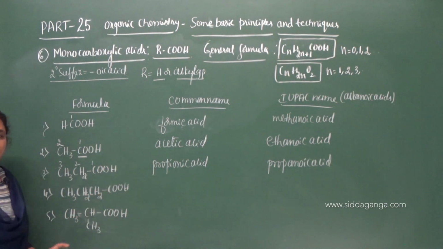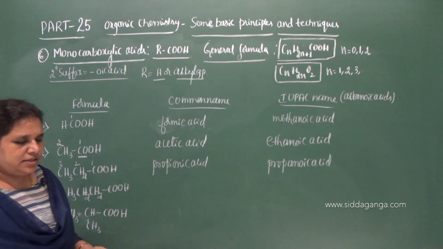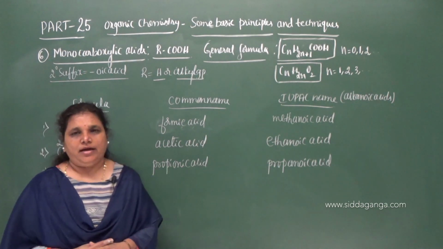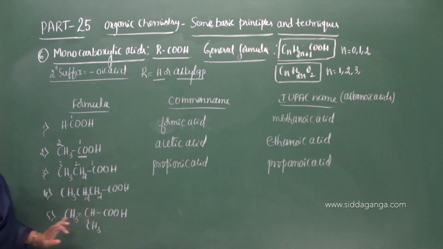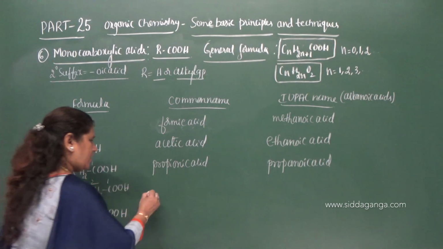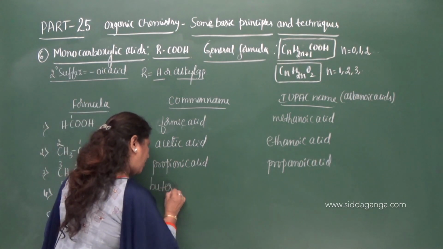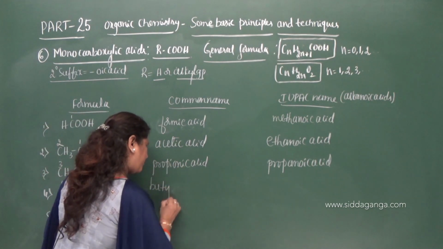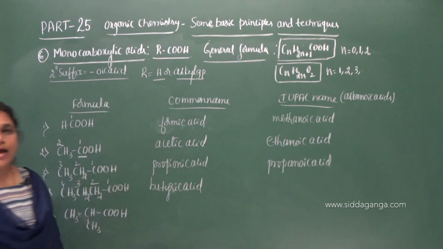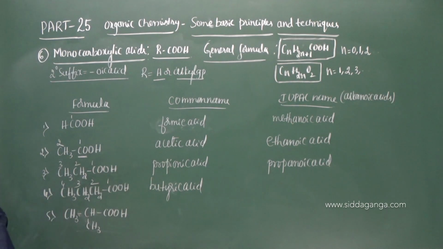Now what about this compound? 1, 2, 3, 4. The acid containing 4 carbon atoms is mainly present in butter, and hence it is called butyric acid. Butyric acid is the common name of the compound.